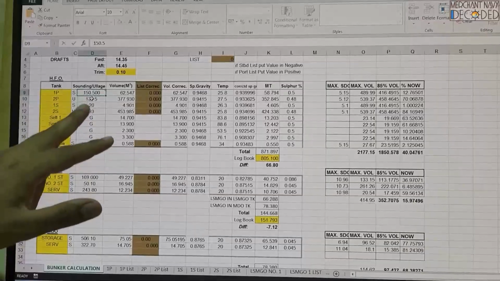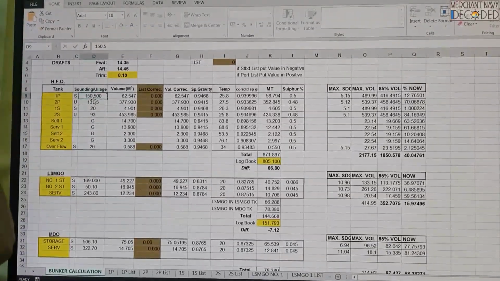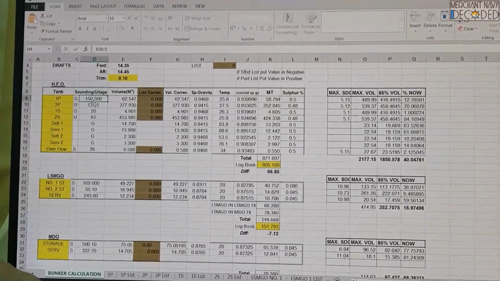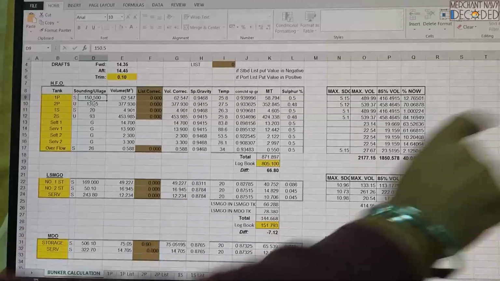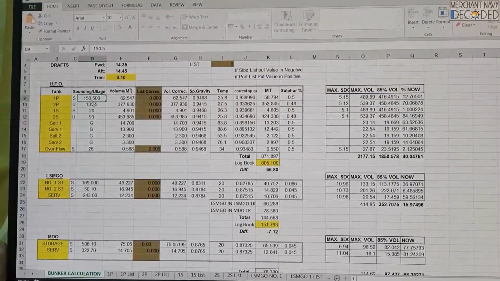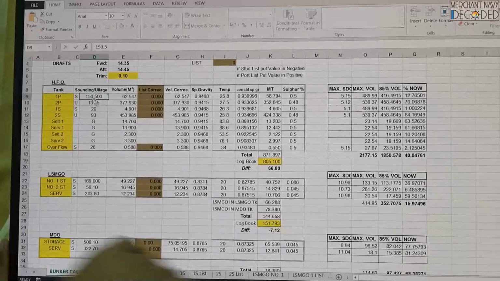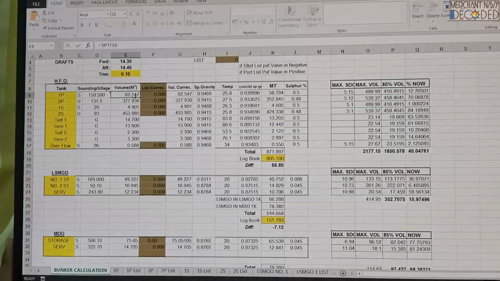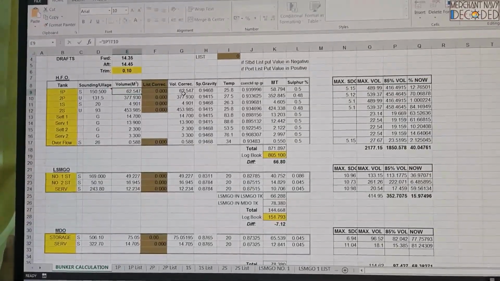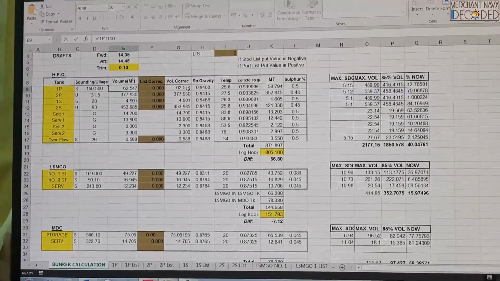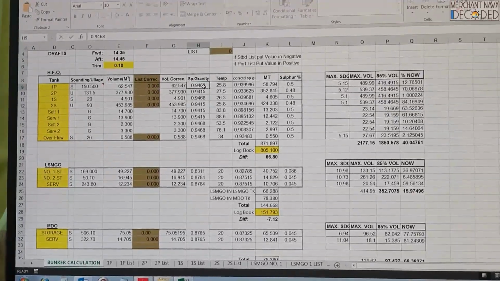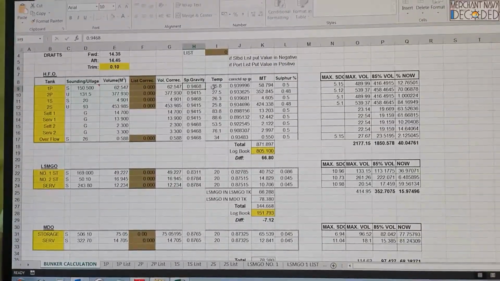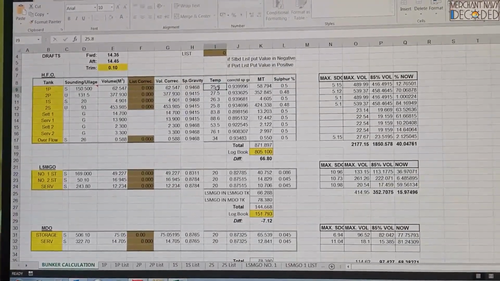As soon as I make the sounding 1.5 meters, that means when I put the complete sounding tape inside, the tape was dirty till 1.5 meters. So if this is a tank, the oil was 1.5 meters deep. The volume is then automatically 62.547 cubic meters, as per the correction for trim and list. Now see, we have the density. This is the density at 15 degrees centigrade, which was told to us by the supplier. But as soon as we put the temperature, I told you that the temperature